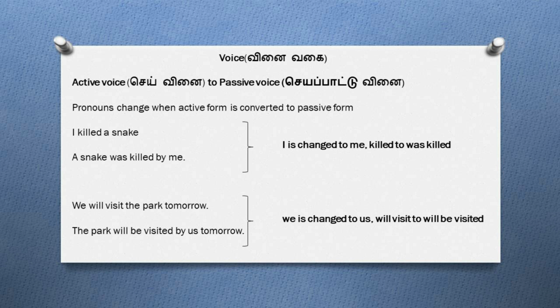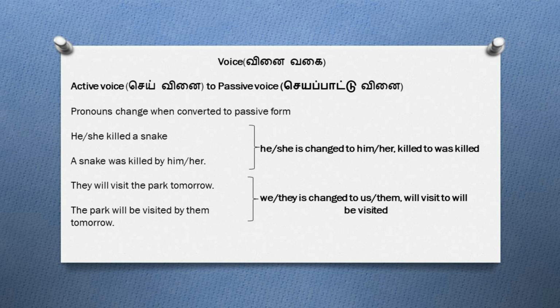The next example is, we will visit the park tomorrow. The passive form is, the park will be visited by us tomorrow. The subject in the active form is we, but this subject is becoming us in the passive form. Similarly, the verb will visit is getting changed into will be visited in its passive form. And if I say, he or she killed a snake, its passive form will be, a snake was killed by him or her. So if he or she is the subject in the active voice, then in the passive voice we use the pronouns him or her.